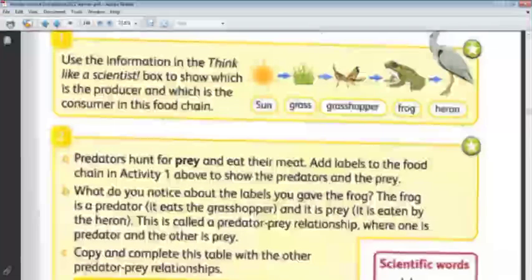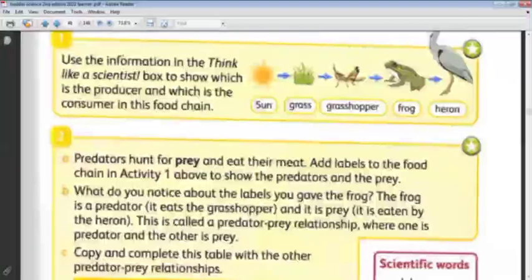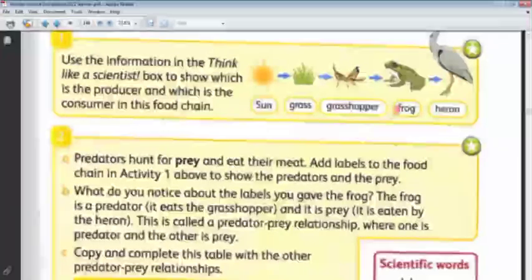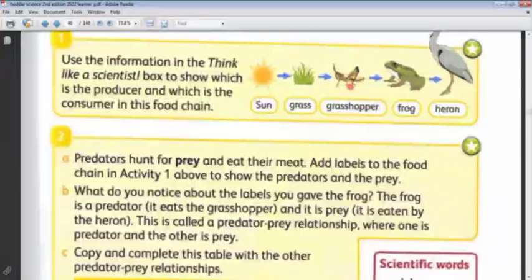We were talking about the frog. Is it a prey or a predator? Prey. And in the relationship with the grasshopper, is it a prey or a predator? Does the grasshopper eat the frog or does the frog eat the grasshopper? The frog eats the grasshopper, right? Yes. So which one is the predator and which one is the prey? The frog is the predator and the grasshopper is the prey.